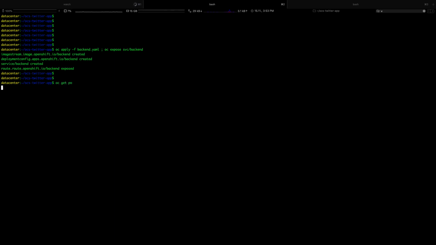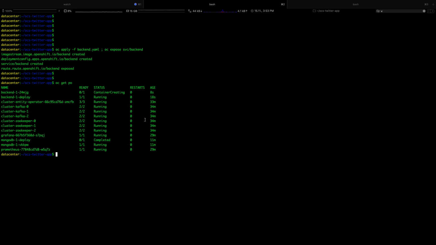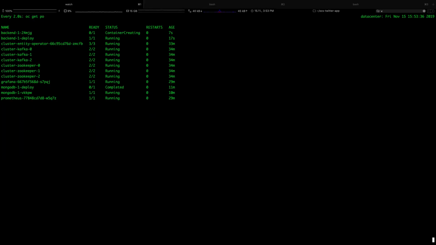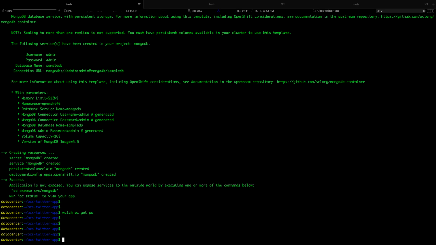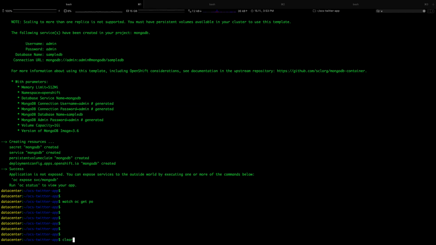OC get pods should be launching our pod. In the background, what we can do is we can start listening to the pod. So the container is coming up. Let's switch to the other shell and tail the logs of this backend service.